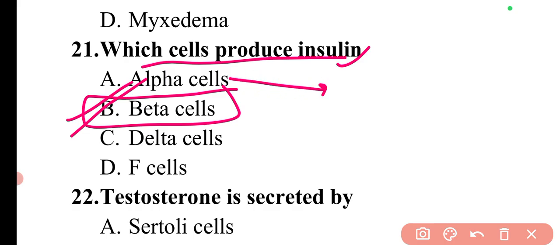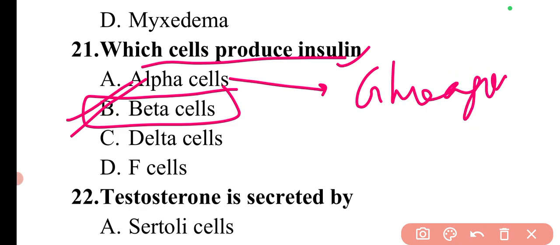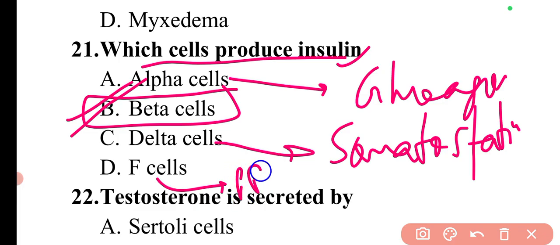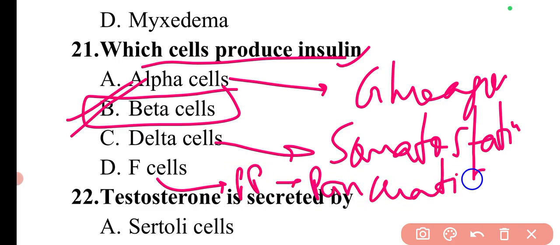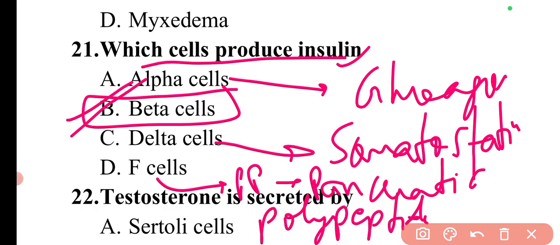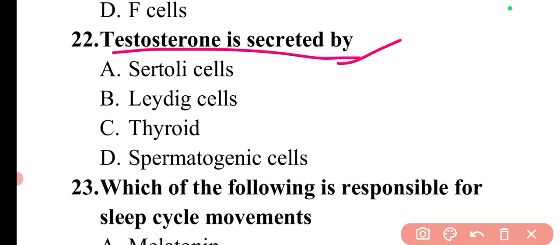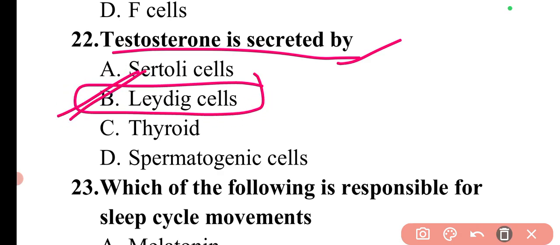Now the alpha cells will produce glucagon. There are delta cells. These will produce somatostatin. And the F cells, or we can say PP cells, these will produce the pancreatic polypeptide. Then next question is: testosterone is secreted by. Testosterone is secreted by the Leydig cells. So option B is correct.